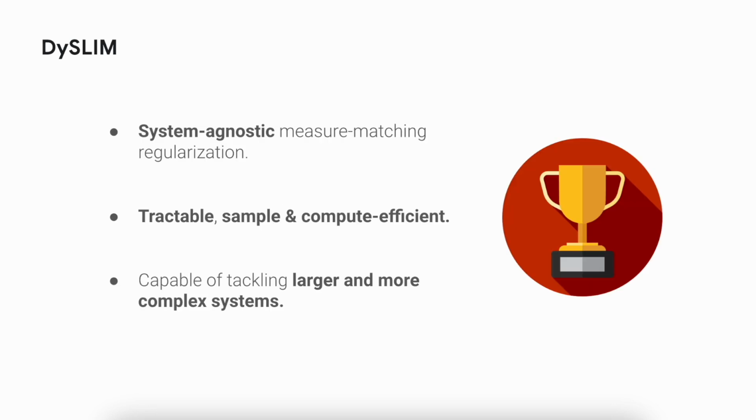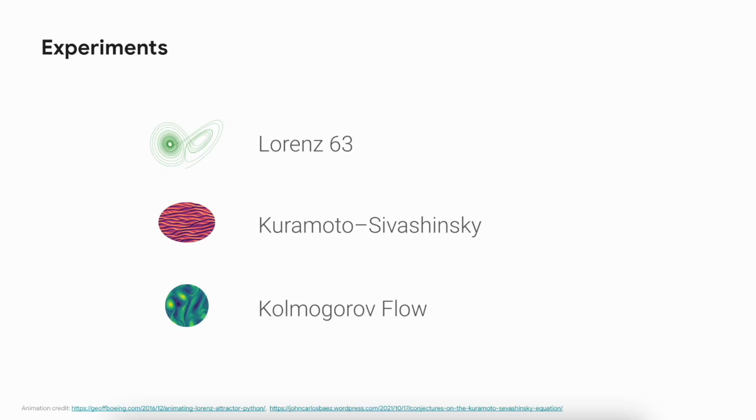In summary, the benefit of DySLIM is that it's a framework that does not depend on any prior knowledge of the system, and it can work in conjunction with any popular trajectory matching objective in the literature. Our use of the MMD also means that it is sample efficient and allows us to scale to larger systems, as we will now see.